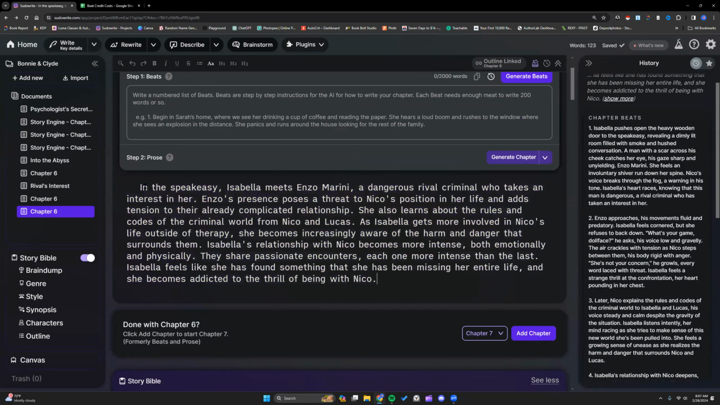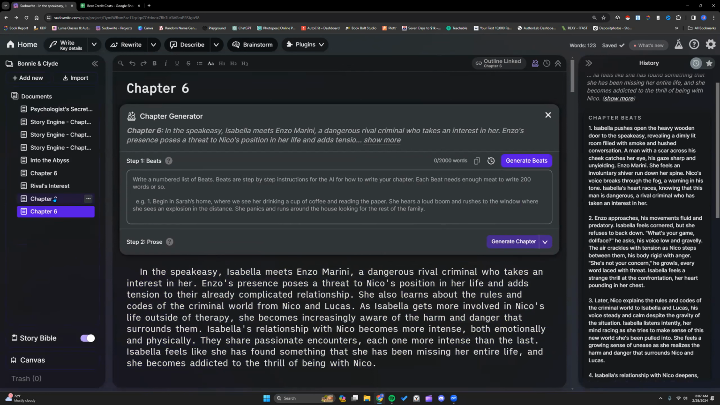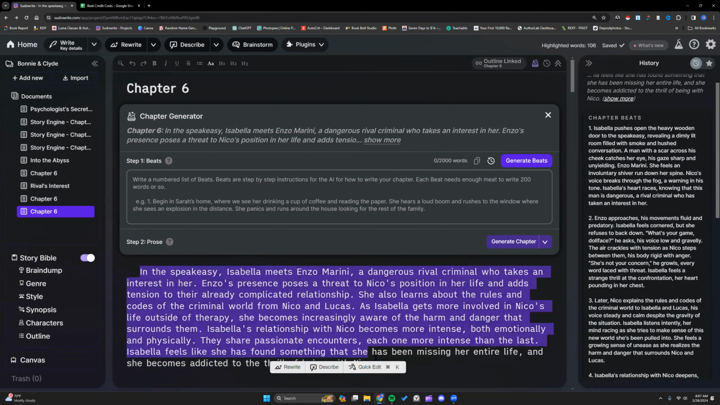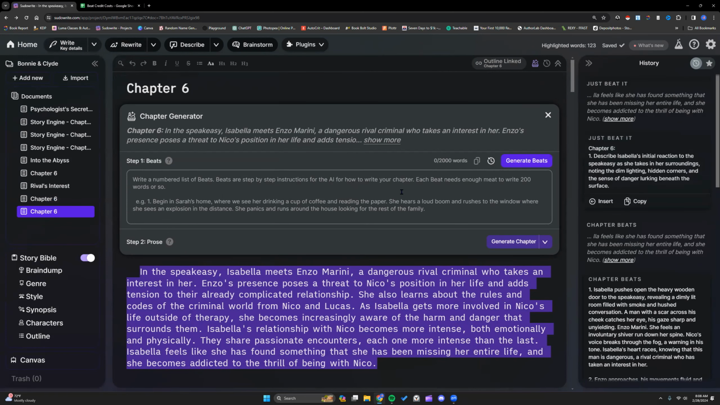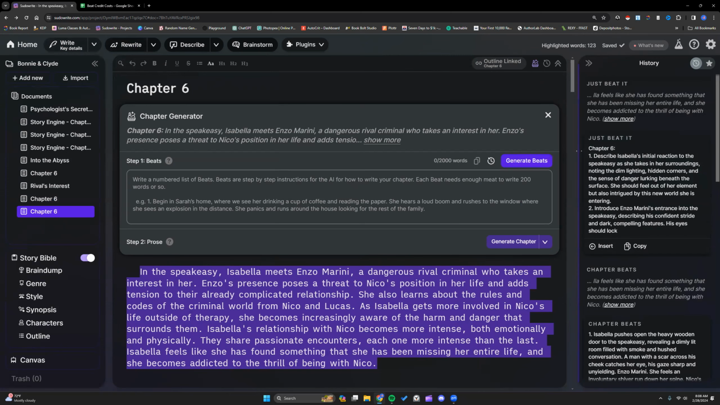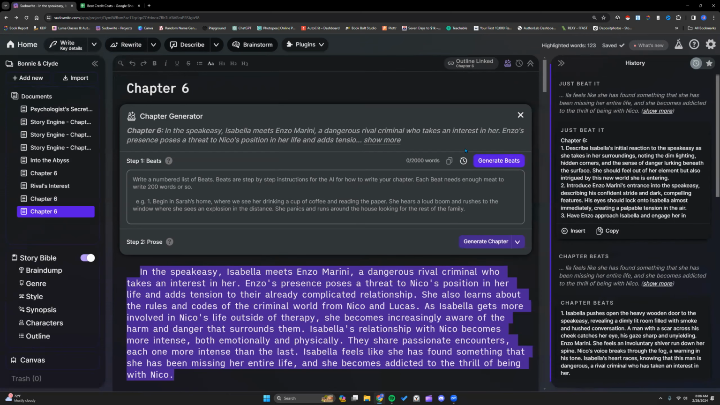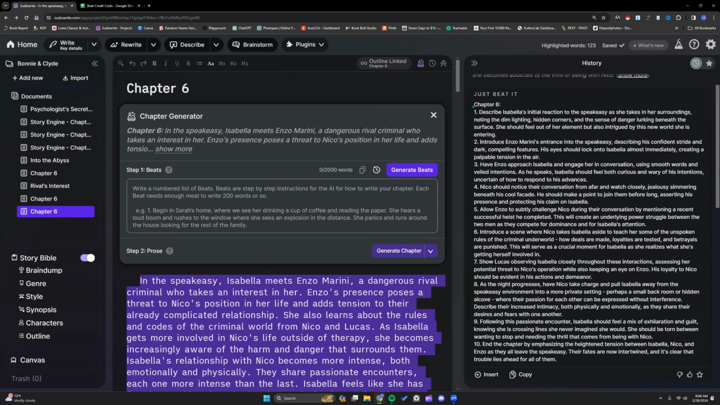Now, the Just Beat It plugin is originally meant to be used on highlighted Sudowrite generated beats. I'm going to go ahead and try it out on this one. And this one uses one of the GPTs, I think 4, could be 3.5, I'm not sure. So this is the regular Just Beat It.